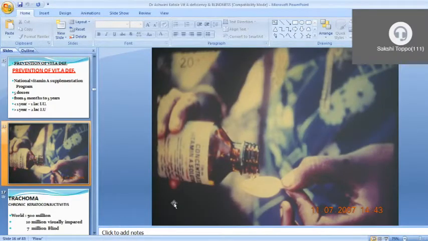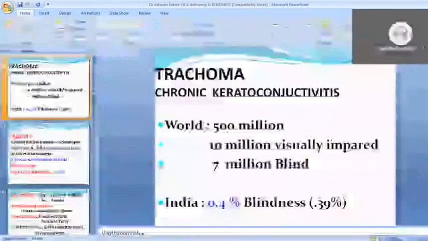So this is the bottle of vitamin A, which is colored because it is highly heat sensitive. We want to prevent this from sunlight, so it is a colored bottle. And this spoon, a regular spoon, we are using for vitamin A supplementation, in which 2 rims are there. In the inner rim, a 1 lakh international unit count is there, and the outer rim is 2 lakh international unit. So it is easily measurable. Anybody, even an illiterate person, can easily measure this.